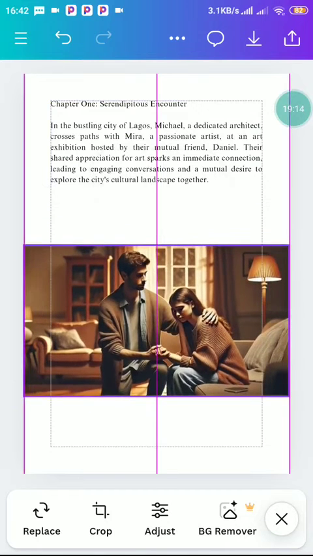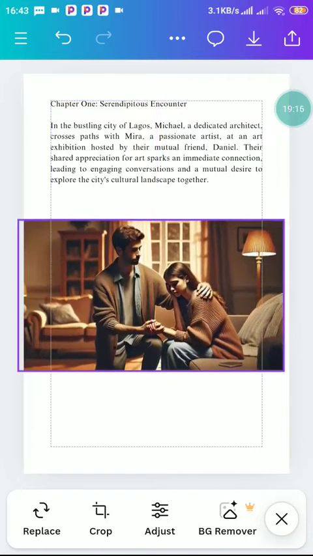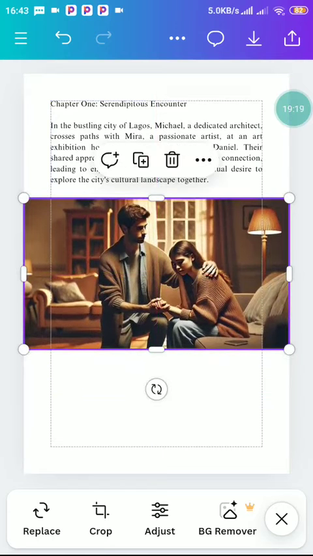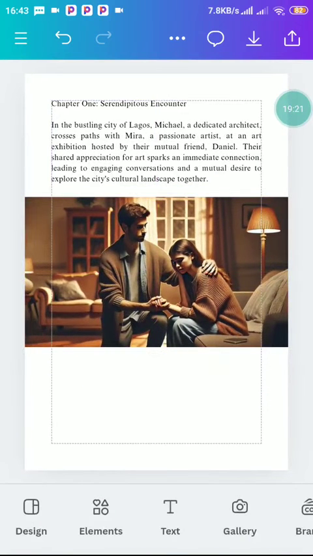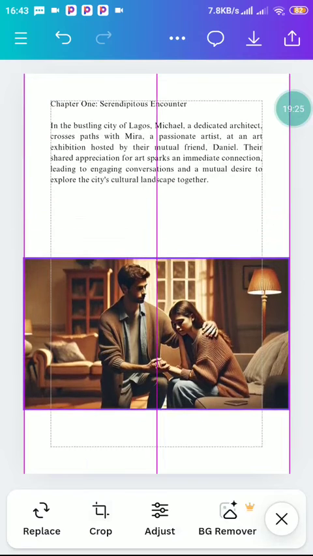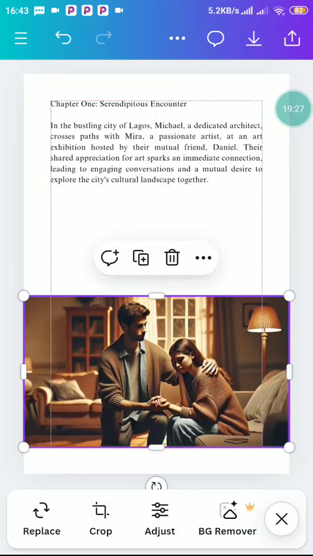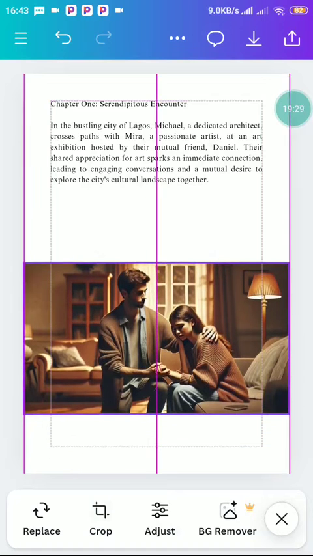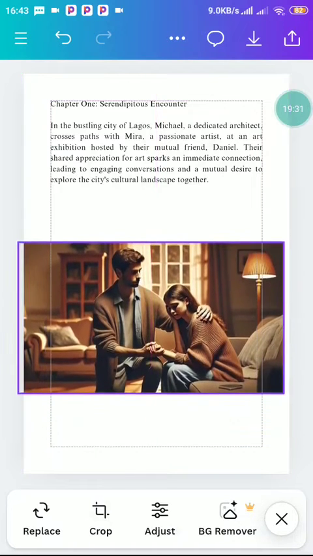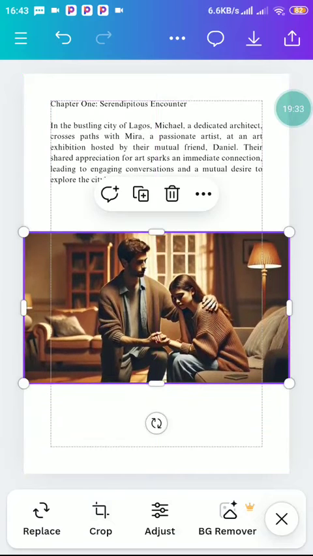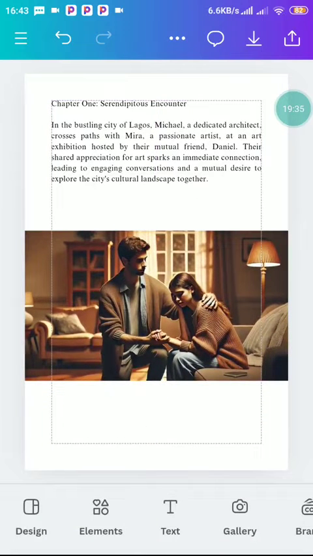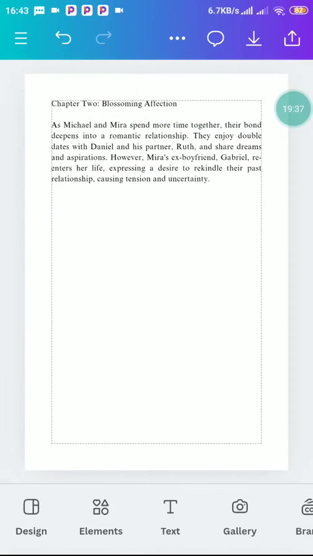So if you want, let's centralize. Do you understand? You can leave it this way, or maybe since there was a text here, let it be here. Let's just leave it here. It's okay here. So we have added an image to this one. So now let's go over to another one.